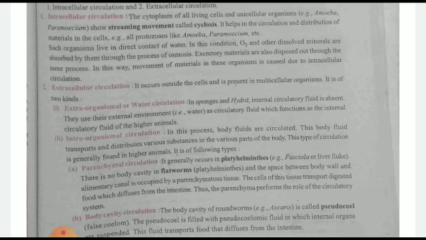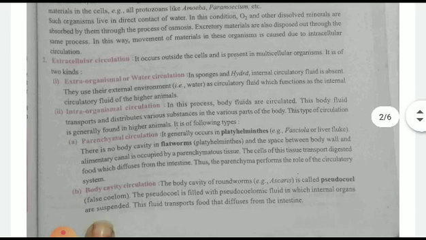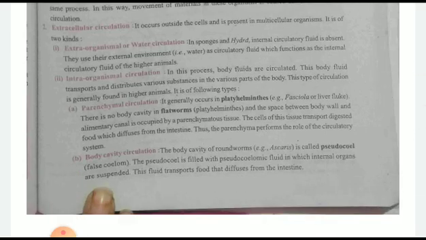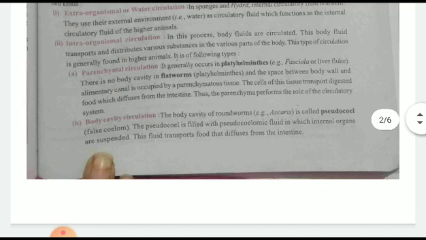Then parenchymal circulation, that is in platyhelminthes, which have no body cavity. The space between the body walls is used for this. Body cavity circulation: inside that the coelom is there, and that coelom will be responsible for the digestion purpose, the digestion or the transfer of those particular things.